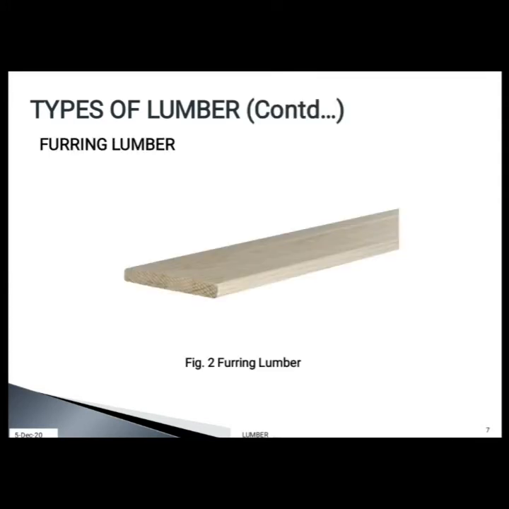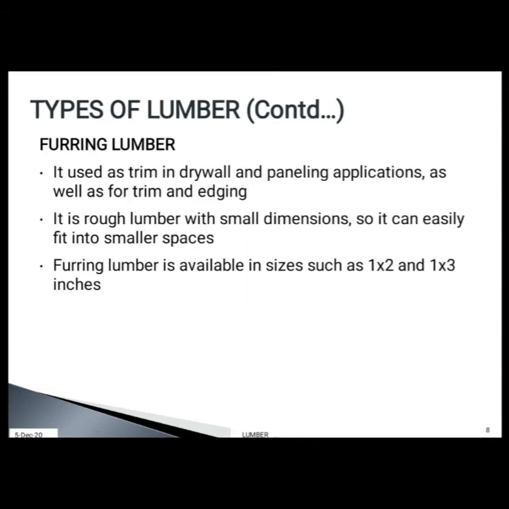The first one is furring lumber. Figure 2 shows furring lumber. It is of smaller dimension. It is used as trim in drywall and paneling applications as well as for trim and edging. Paneling means it is used to cover a wall or other surface with panels made of lumber. It is rough lumber with small dimensions, so it can easily fit into smaller spaces. It is available in sizes such as 1 by 2 and 1 by 3 inches.